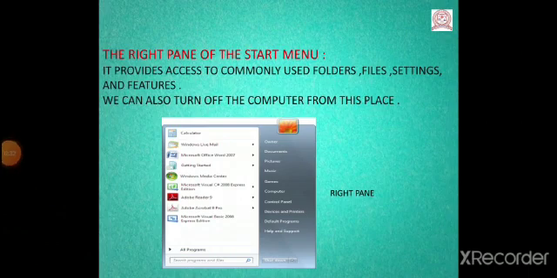Now next we will study about the right pane of the start menu. The right pane provides access to commonly used folders, files, settings and features. The files and folders which are most commonly used. This is also the place from where you can turn off your computer. See, in the image it is written shut down at the bottom right side. So from here you can also turn off your computer.